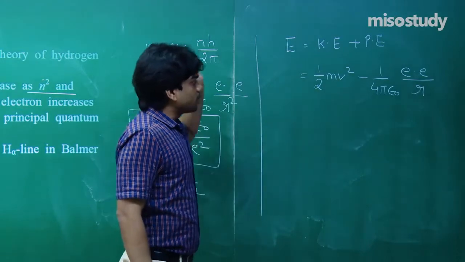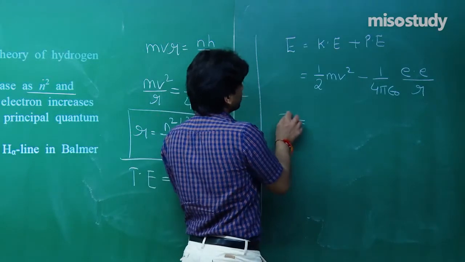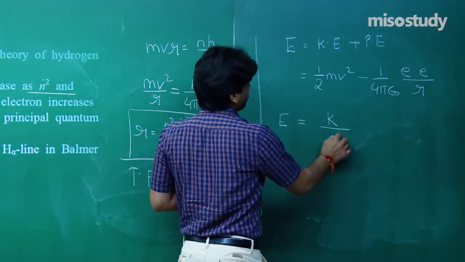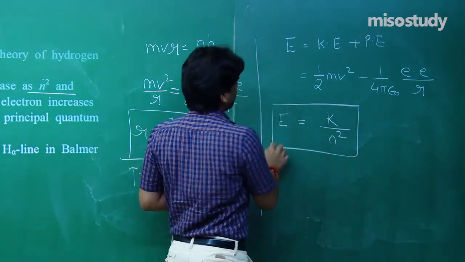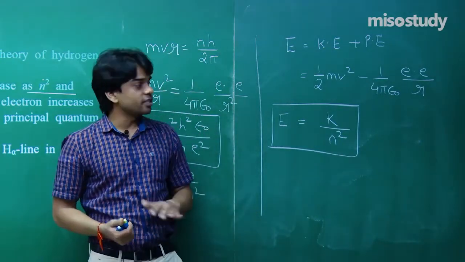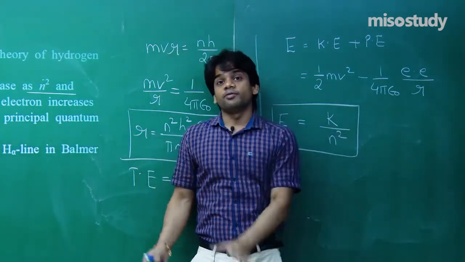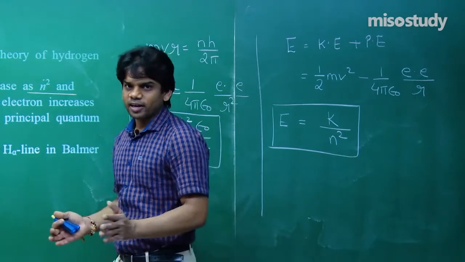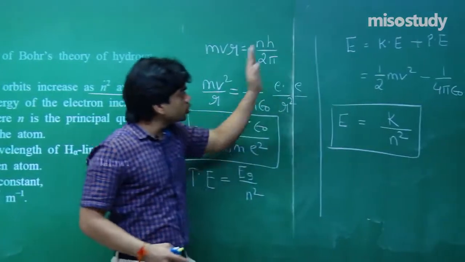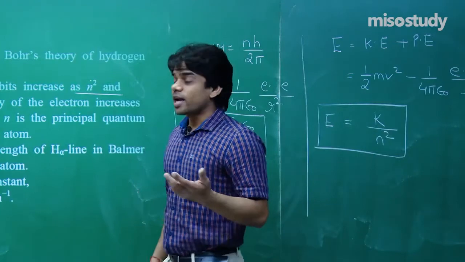Substitute the value of v, substitute the value of r, you will find that the energy is going to be a constant divided by n square. This is the term you are going to obtain in the case of energy relation. You are going to find out when you put up the values of v and r here. Again, the formula of velocity, I have derived it in class. If you have got that, put that value of v here, or you can use these two and reach onto this value of v, put r here, you will get this value. Energy is going to vary in this case.